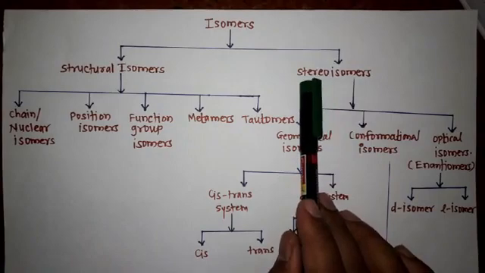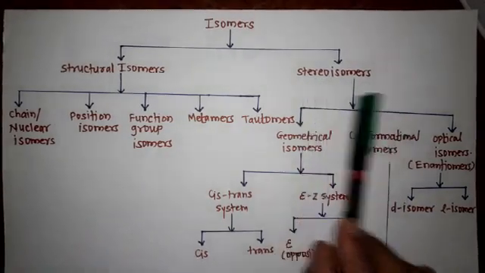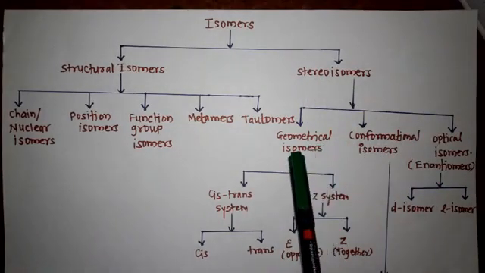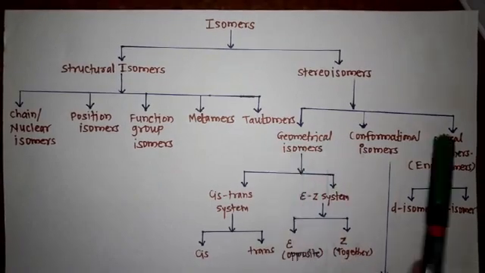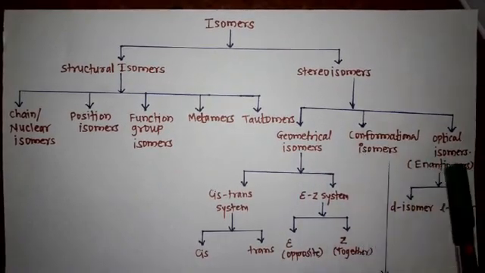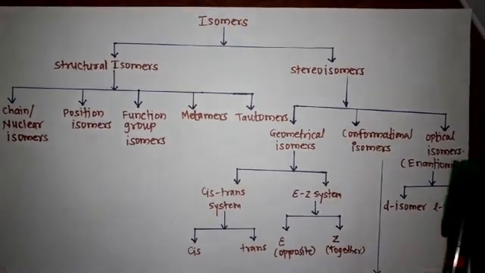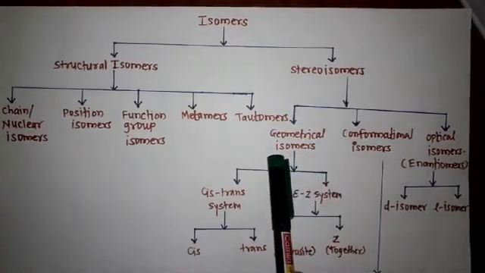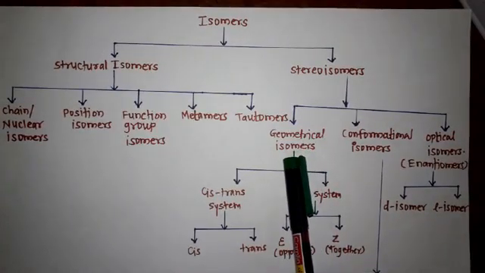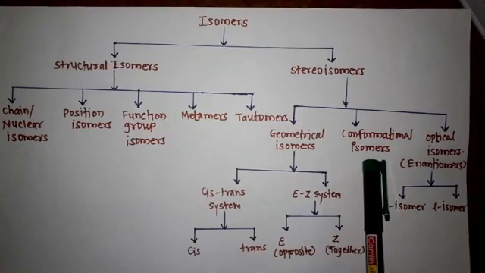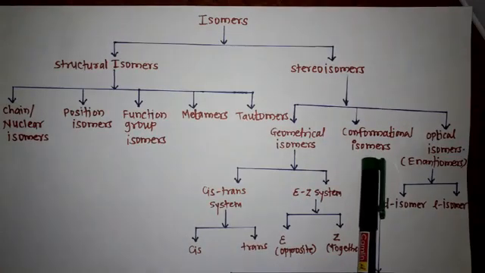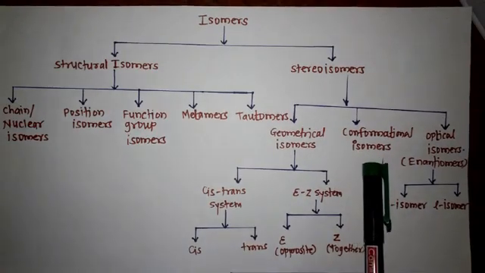Now turn to the stereoisomers. Stereoisomers have three types: geometrical isomers, conformational isomers, and optical isomers. In 11th standard we studied geometrical isomers and conformational isomers in chapters 14 and 15.